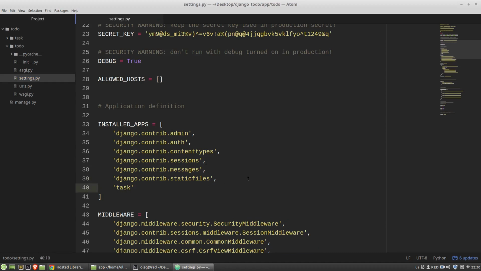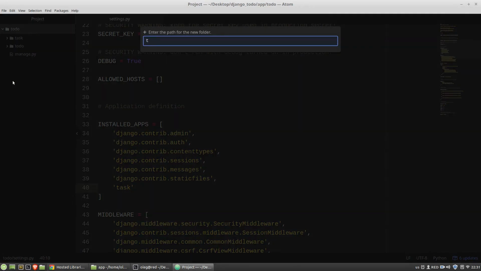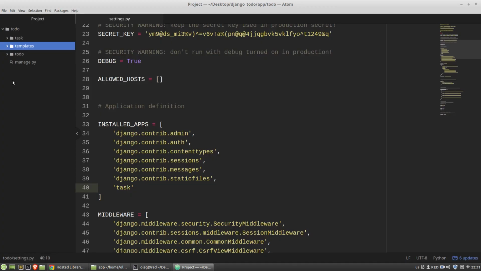Then, on the level of the manage.py file, I am creating a new folder. It will be the templates folder to store the base HTML template for my project. And now I have to tell Django that it has this folder now.